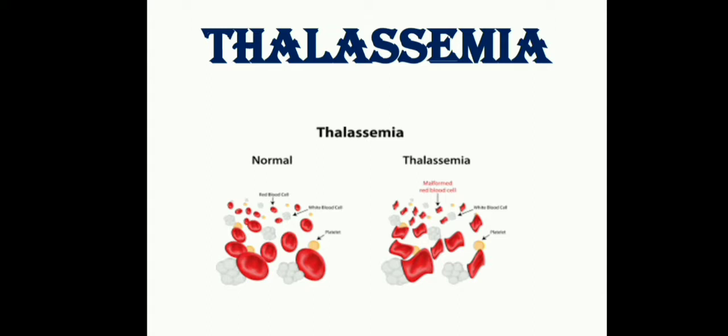There is no treatment for this, but mostly we recognize it in children at an early age. In this condition we mostly recognize growth failure. All children suffering with this have growth failure. This is about thalassemia.